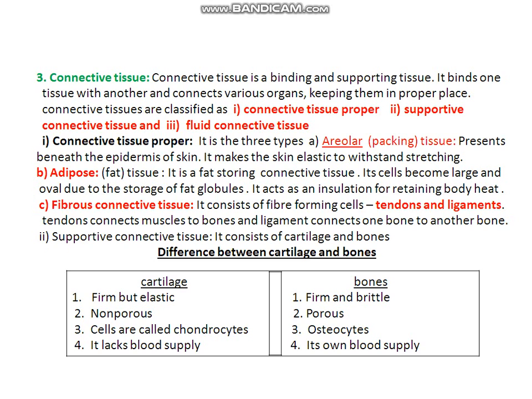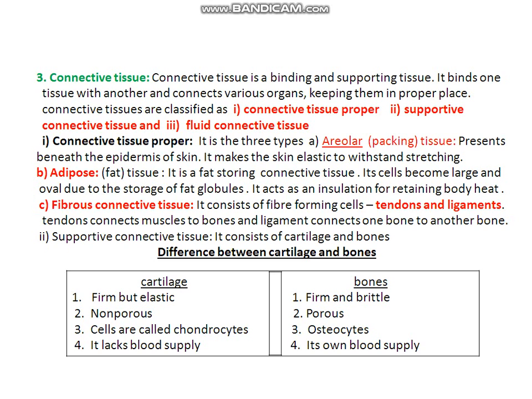Cartilage is firm but elastic. For example, in our external ear and the tip of our nose, cartilage is present. You can easily bend your external ear or the tip of your nose. That is why it is firm but elastic. Bones are firm but brittle. We cannot fold our bones. Then cartilage is non-porous, while bone is porous.